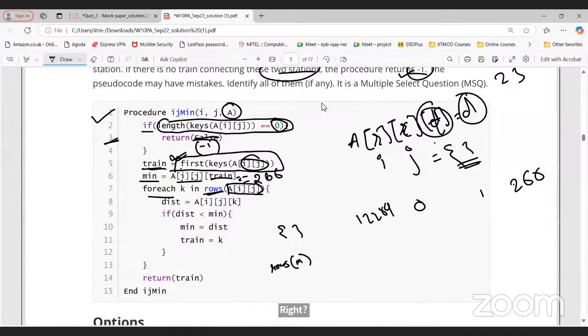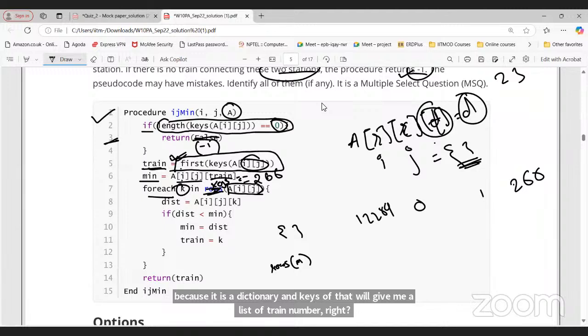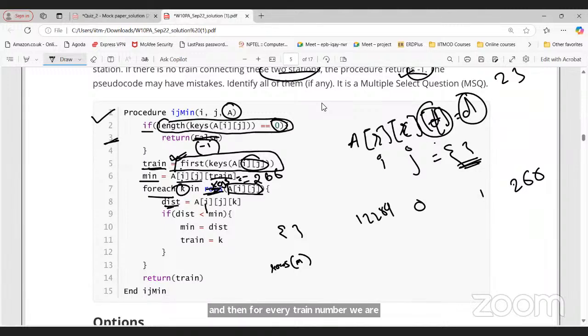So it should be for each K in keys, right? If we replace rows by keys, then that will make sense because it is a dictionary, and keys of that will give me a list of train numbers, right? And then for every train number, we are taking a distance. So for that station I, for that station J, K is basically the train number. Then we are going to take the distance.